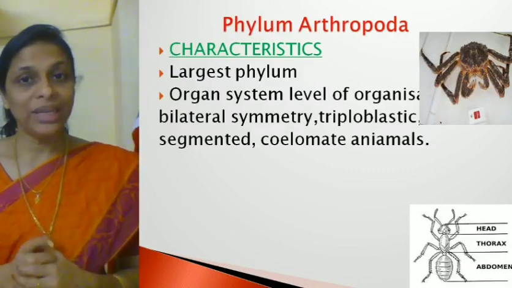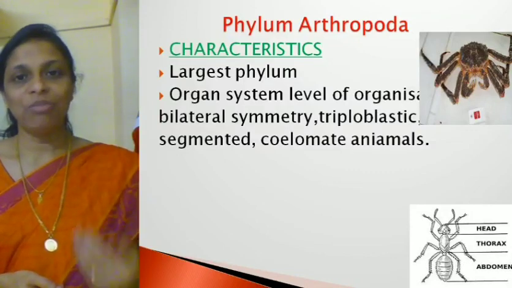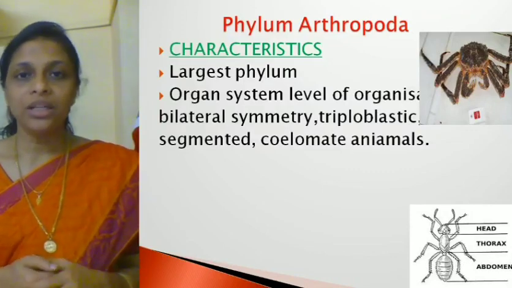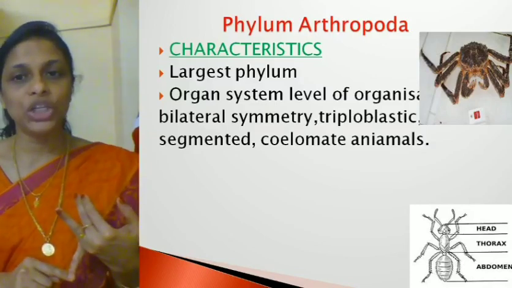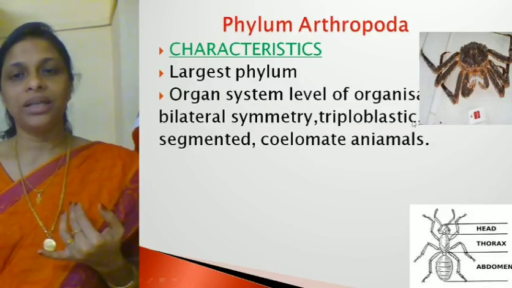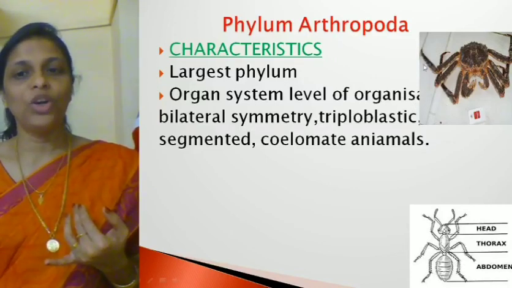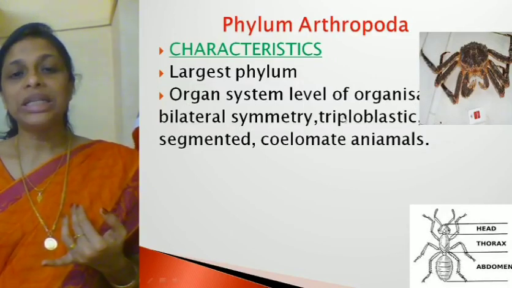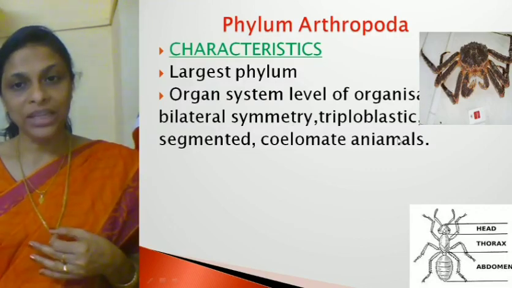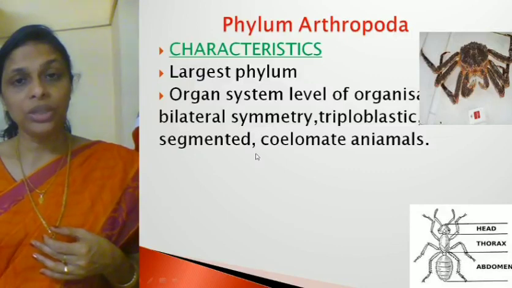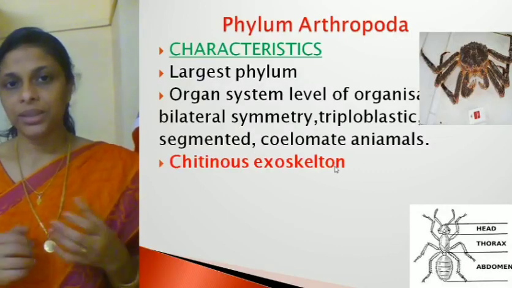So we can say they are segmented and they are coelomate animals. What do you mean by coelomate animals? They have a true coelom lined by mesoderm. Hope it's clear? So these are the general characteristics: organ system level of organization. That last word here, that is organization, is just missing because of this picture. So, organ system level of organization, bilateral symmetry, triploblastic body wall, they are segmented and coelomate animals. Hope the general characteristics are clear.